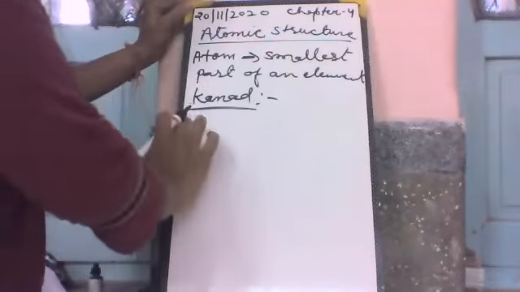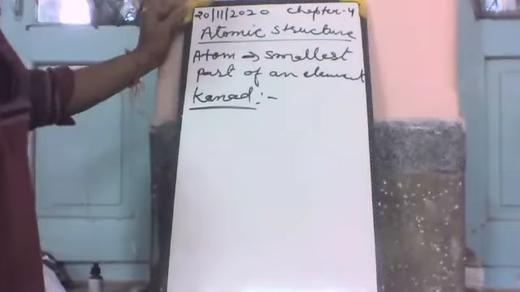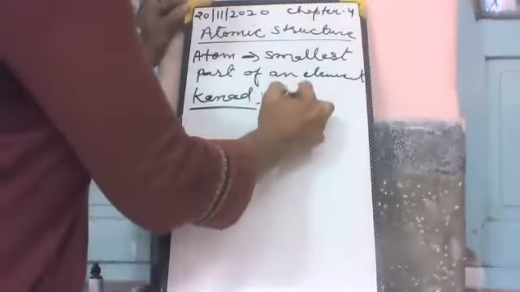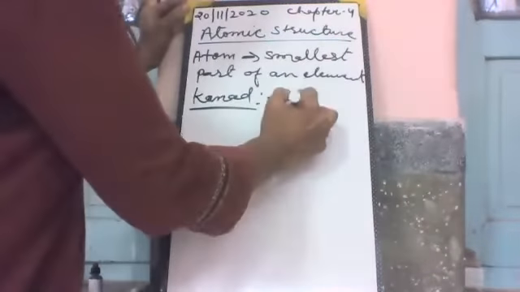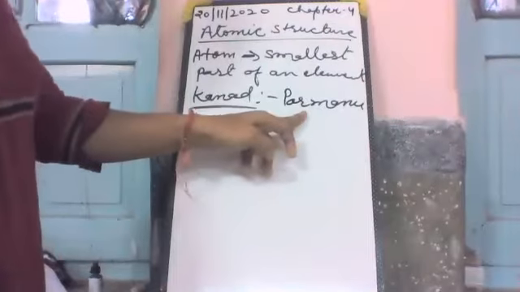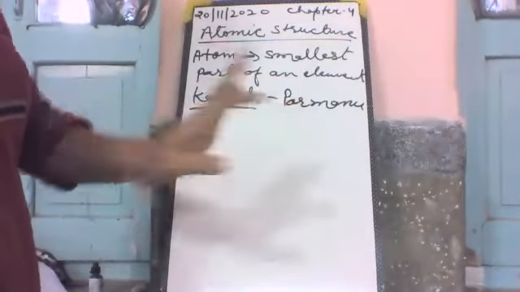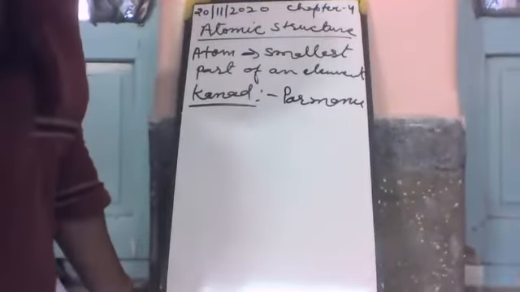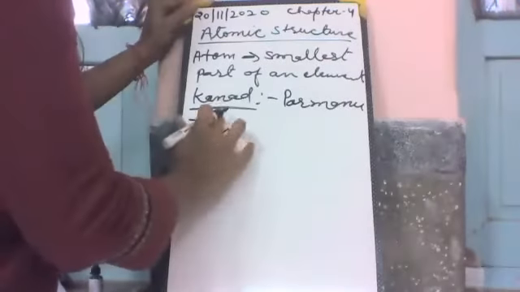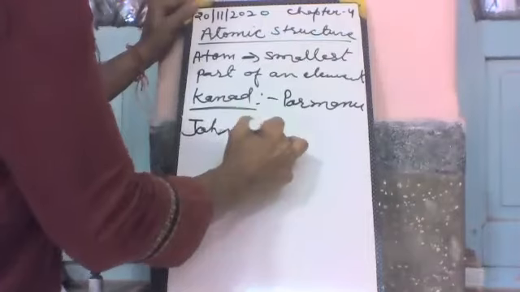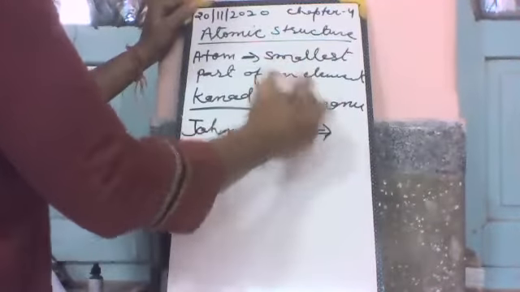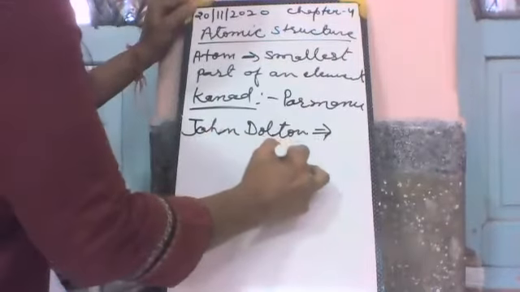At first, Kanad said that all the elements are made up of tiny particles, and these particles are known as Parmanu. He gave the name Parmanu to the small particle. After that, John Dalton came.